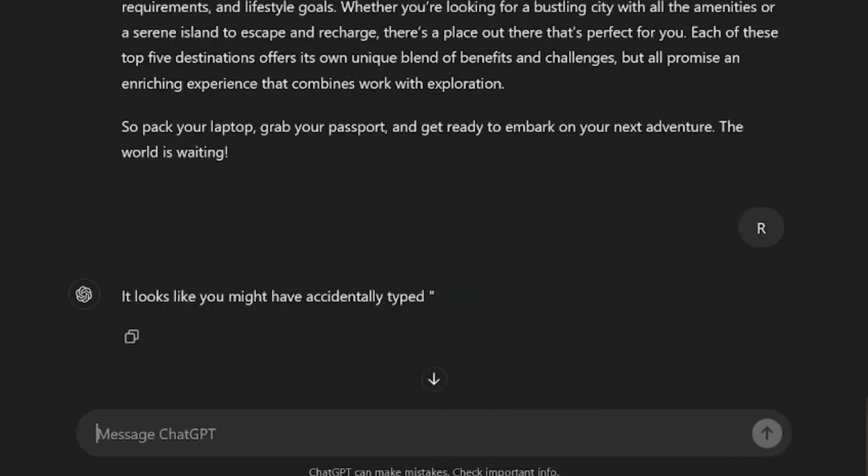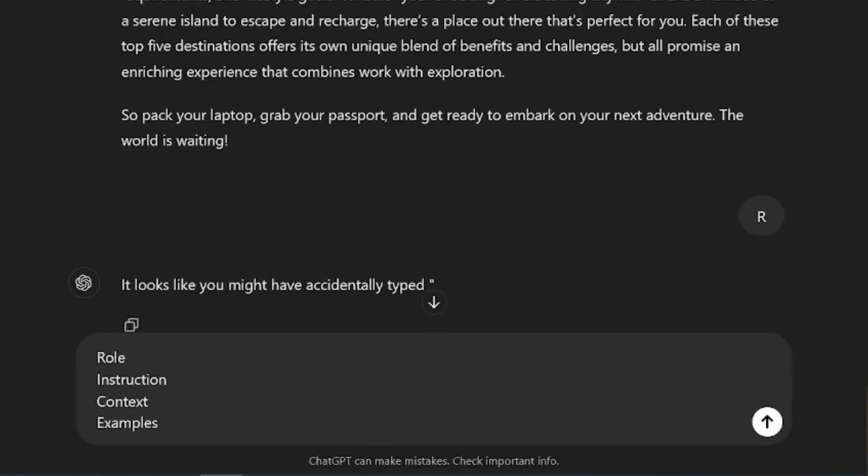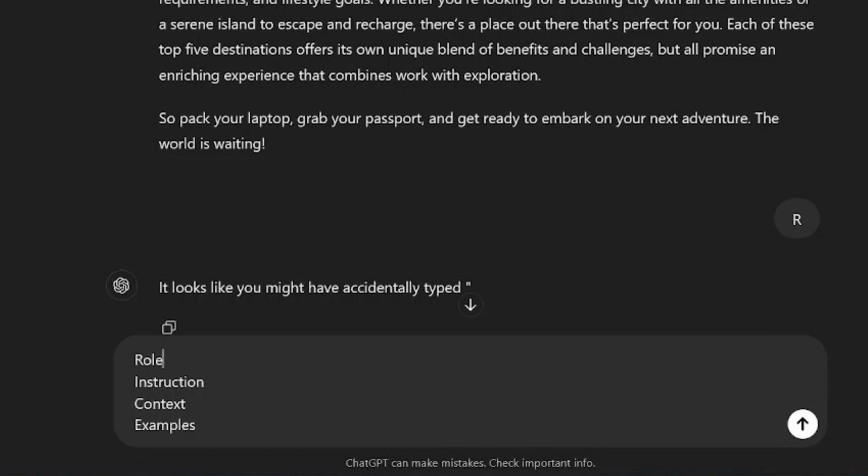All right, let's dive into the heart of the video, the RISE framework. This simple yet powerful tool can take your prompts from good to exceptional. RISE stands for role, instruction, context, and examples. What is role? Assigning a specific role to ChatGPT helps tailor the response, providing clear, detailed instruction to guide AI to produce exactly what you want. Context. Giving context ensures the AI understands the bigger picture. Examples. By providing examples, you give the AI a benchmark of quality and style.